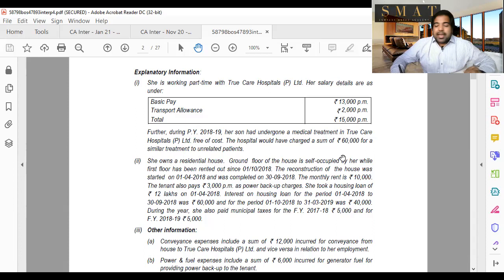So here what will come in salaries? Your basic will come, your transport will come. You will have no exemption from transport allowance because it's from home to office. You'll get marks for that. And this perquisite is not taxable because it is in the own hospital. Guys, that is an examination question. This is about 4 marks from salaries chapter.